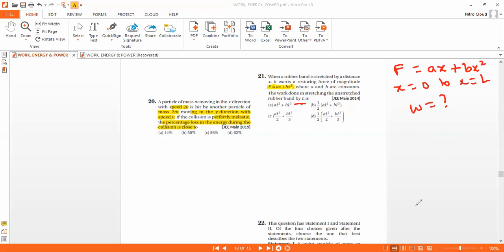What is the formula? Work done equals integral F dx.